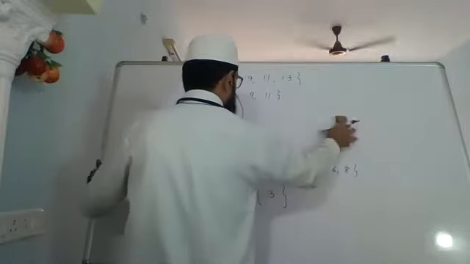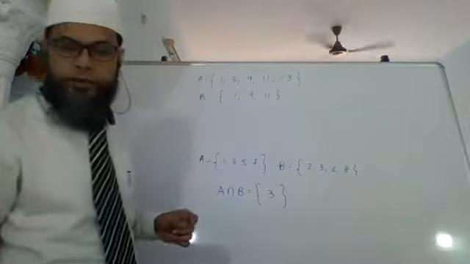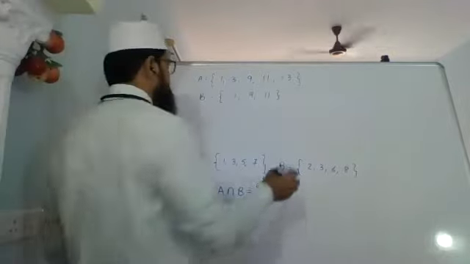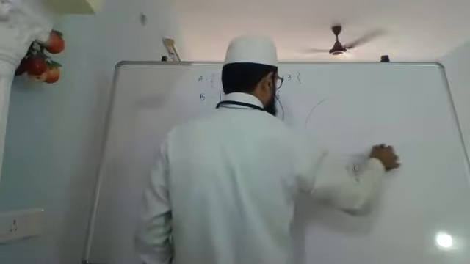Here you will see what happens if I were to draw a Venn diagram.